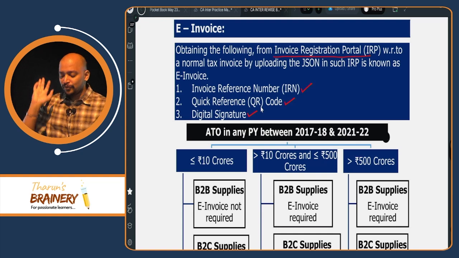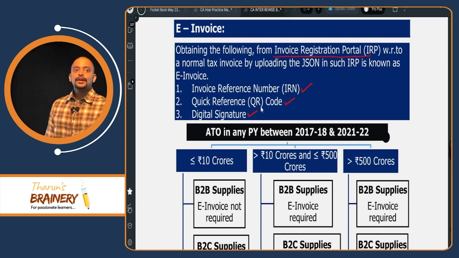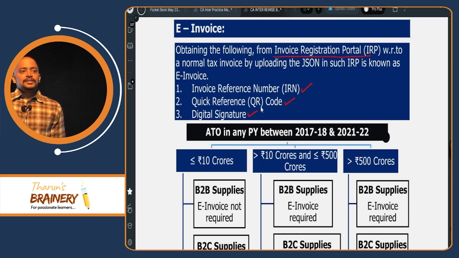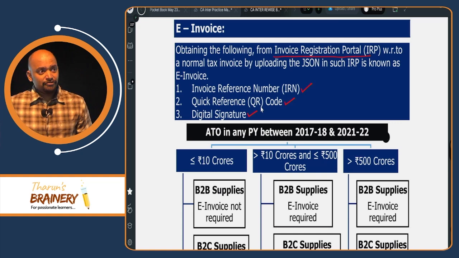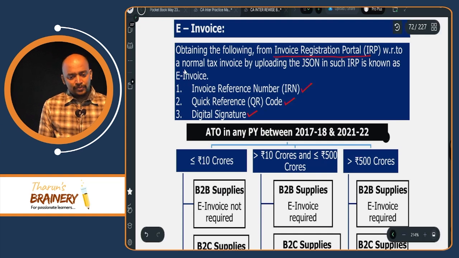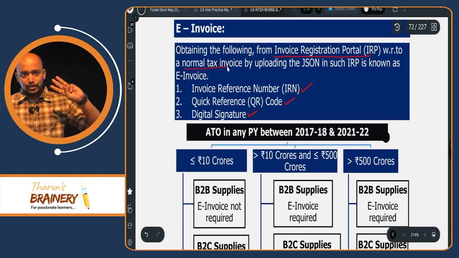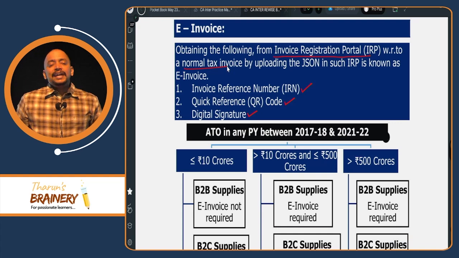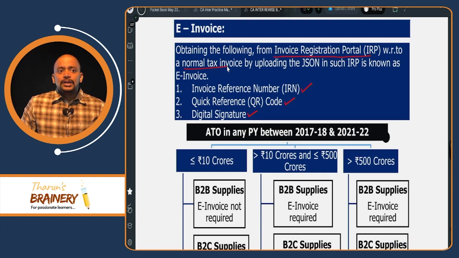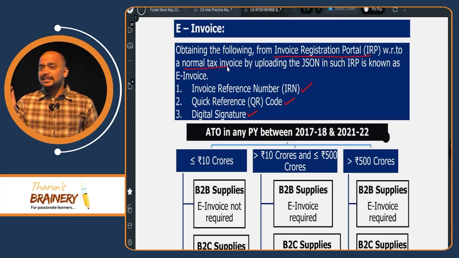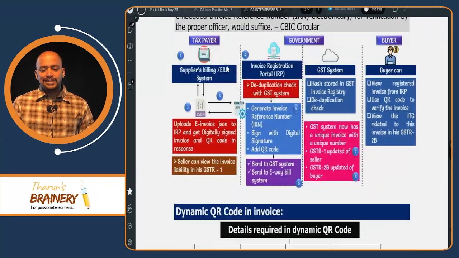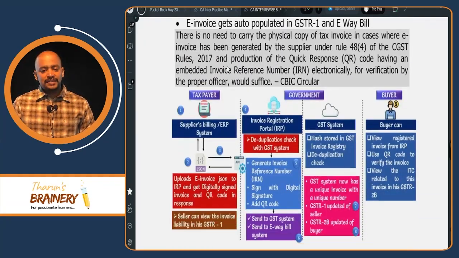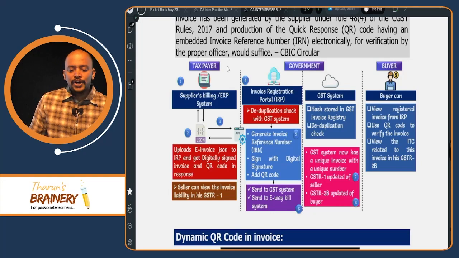Understood or not? So tell me, what is an e-invoice? Obtaining the following from invoice registration portal for a normal tax invoice is known as e-invoice. What are those following? Invoice reference number, QR code, and digital signature. Okay, then that is e-invoice. And what is the e-invoice process? You can see that in page number 72. E-invoice process.